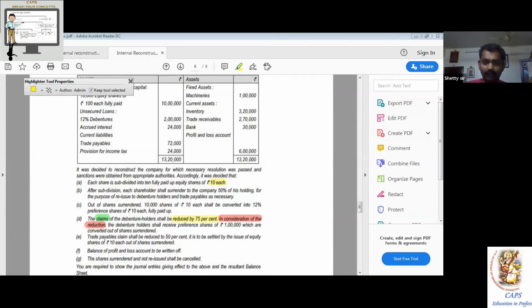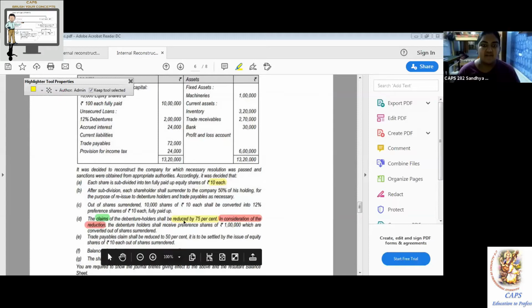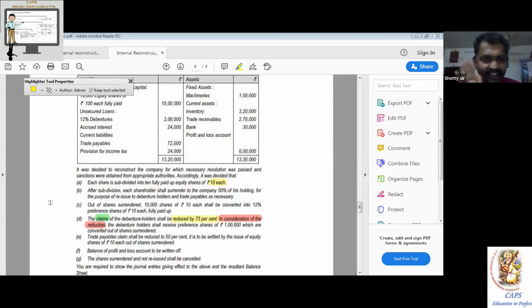Claims. You know, claims. Now what we are all used to seeing is the green sari concept. Don't go by that. The word used is claims.